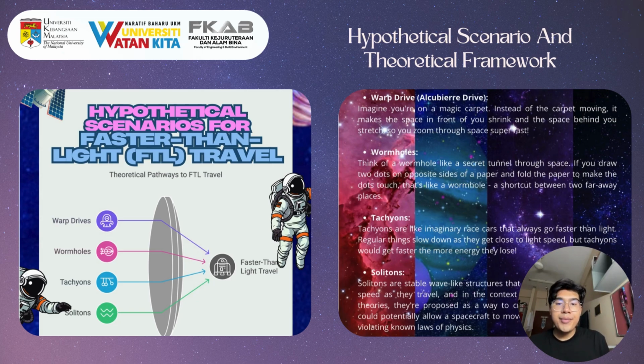First, the Alcubierre warp drive. Imagine contracting space in front of a ship and expanding it behind, creating a warp bubble for superluminal travel. Challenge: it needs exotic matter with negative energy density. Next, wormholes. A cosmic shortcut connecting distant points in space-time. They are theoretically possible but require exotic matter to stay open.